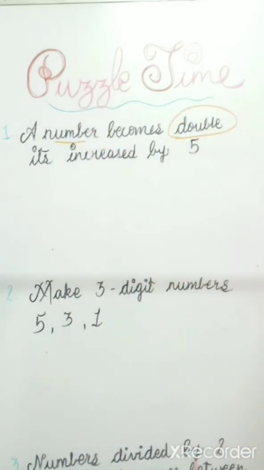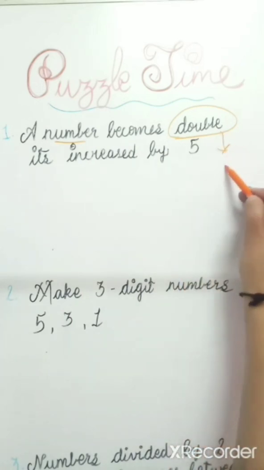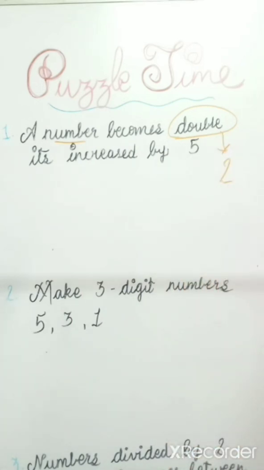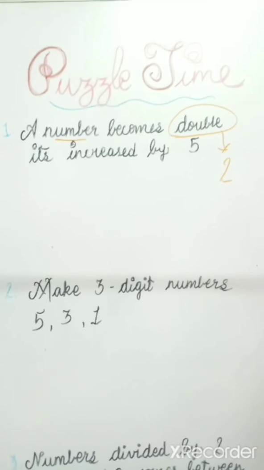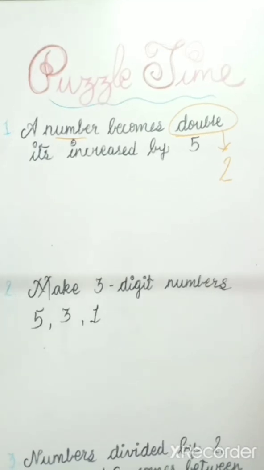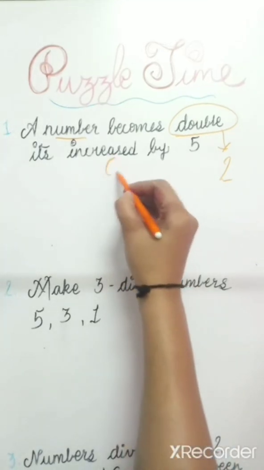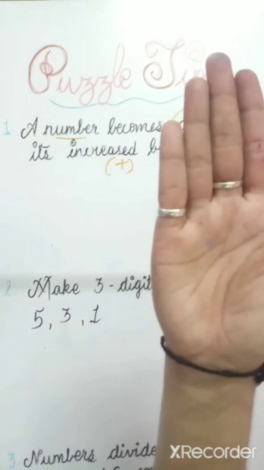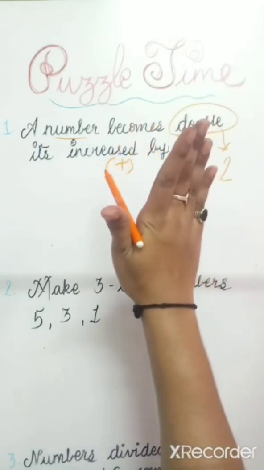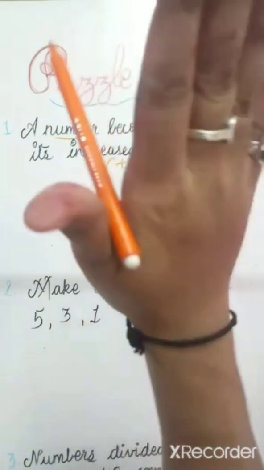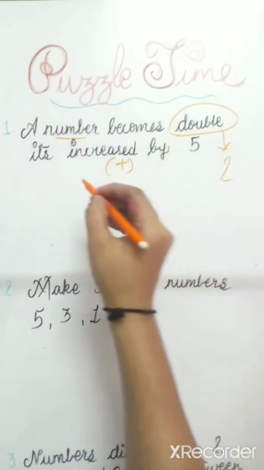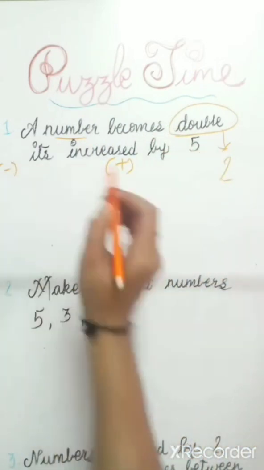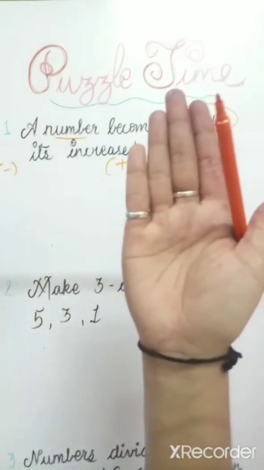Double means it is 2. Always remember, double means 2. Another word used is twice. Twice also means 2. Increased we can note as the addition sign. Increase means it is increasing, and less means it is going down. For less we use the minus sign, and for increase we use the plus sign.